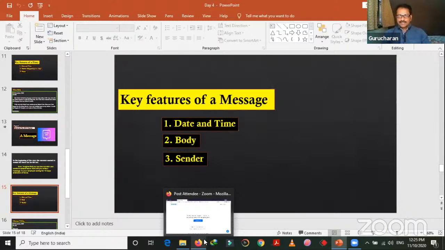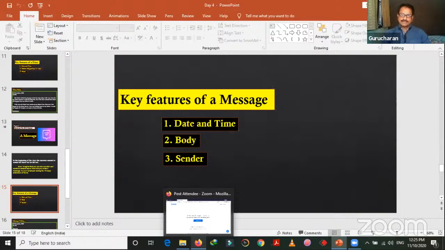Date and time, compulsory. Body of the letter, that is what we want to write here, main point. And then sender address or name. Who is writing the letter? So that should be there. So message is almost like a letter, of course. This is a short form of a letter, a contracted form of a letter.